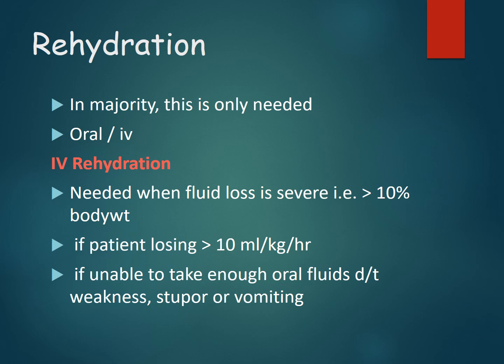It is needed when the fluid loss is severe, that is more than 10% of the body weight. As we know, our body weight is constituted mainly by the water in our body. So when there is a loss of water of more than 10% of our body weight, then we have to substitute by giving intravenous rehydration. Also, when the patient is having severe diarrhea with a number of episodes occurring and is losing more than 10 ml per kg per hour, then also we will have to give IV rehydration.